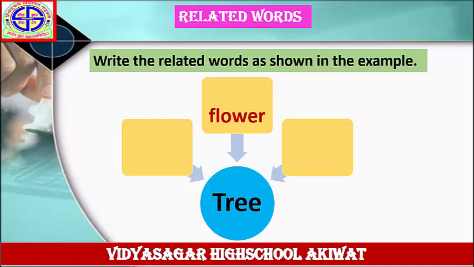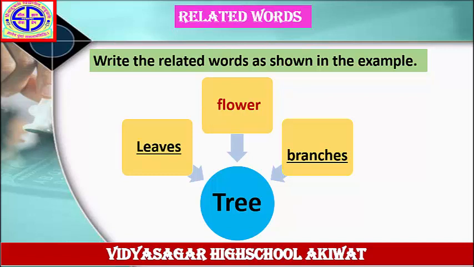Write the related words as shown in the example. The word is given here, tree, and one example is given here, flower. Flower is a related word for the word tree. Write more related words belonging to tree. Answer is branches, leaves and flower. The related words for the tree: leaves, flower and branches. Next example.